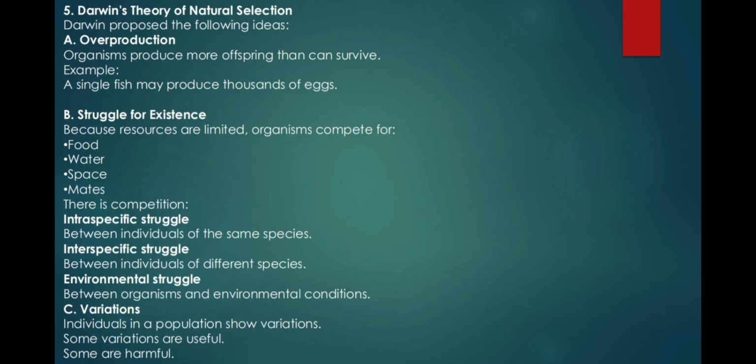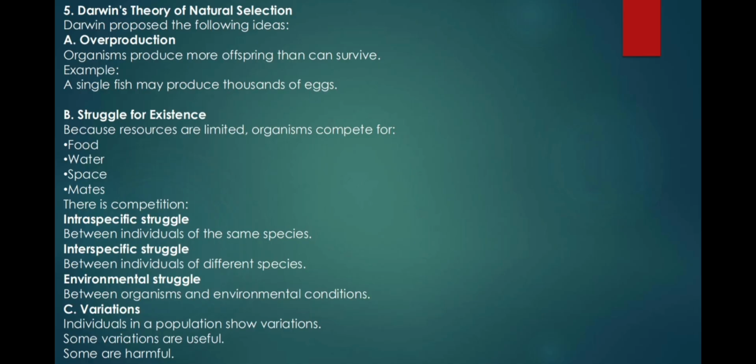Darwin proposed the following ideas. A. Overproduction. Organisms produce more offspring than can survive. Example, a single fish may produce thousands of eggs. B. Struggle for existence. Because resources are limited, organisms compete for food, water, and space. There is competition: intraspecific struggle between individuals of the same species, interspecific struggle between individuals of different species, and environmental struggle between organisms and environmental conditions.